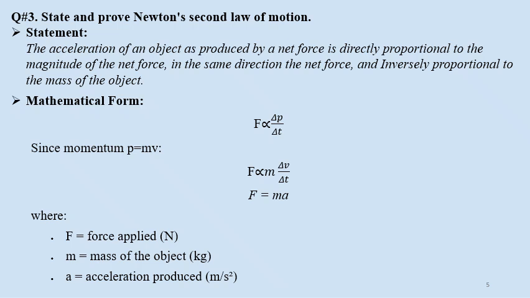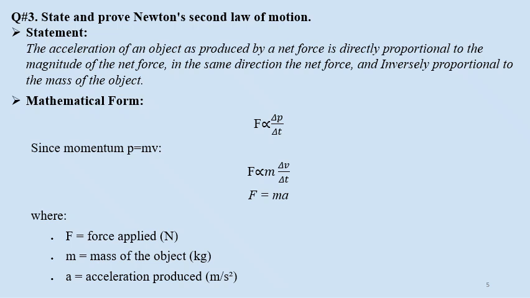Change in momentum, delta p, over time is known as force. Since momentum p is equal to mv, mass and velocity of that object, and if that mass is constant, then F will be directly proportional to m delta v, where velocity and time are changing, divided by delta t. And we know that change in velocity of the object over time is known as acceleration. So force is equal to ma, mass into acceleration,